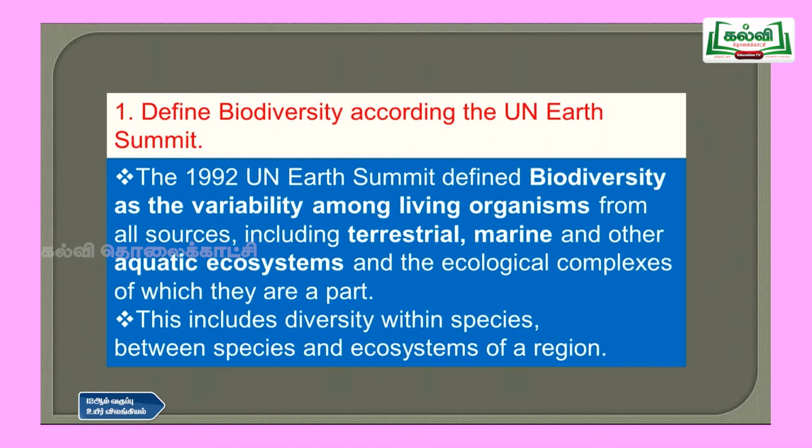What is biodiversity and how has it been defined by the United Nations Earth Summit? We have to write that. In 1992, the UN Earth Summit defined biodiversity as the variability among living organisms from all resources, including terrestrial, marine and other aquatic ecosystems and the ecological complexes of which they are a part. This includes diversity within species, between species and ecosystems of a region. So these are the 2 points you have to write for this question.